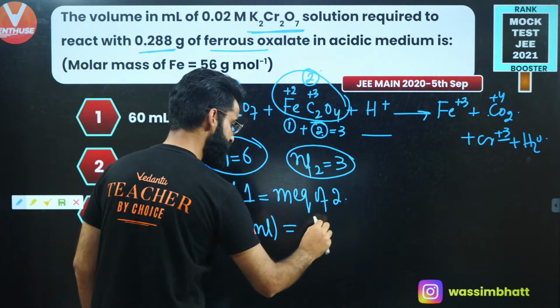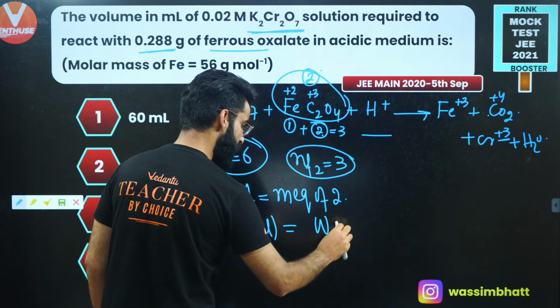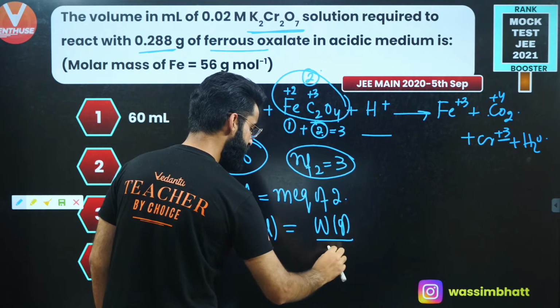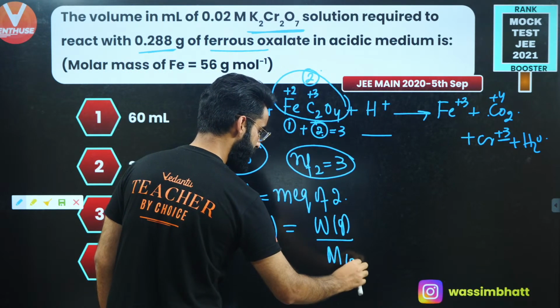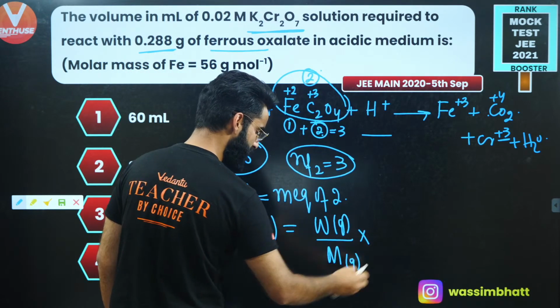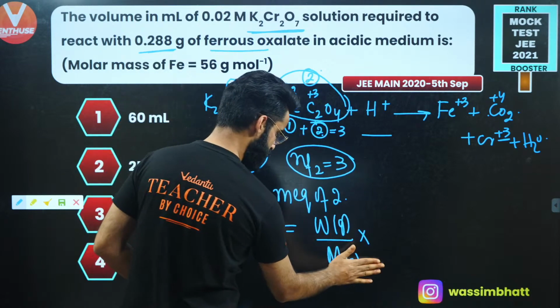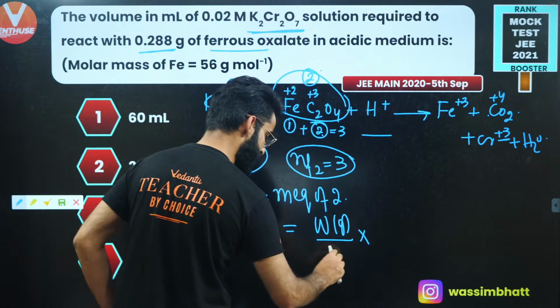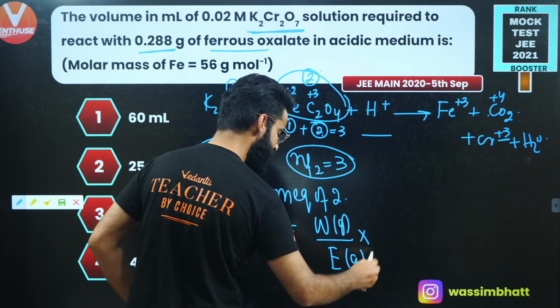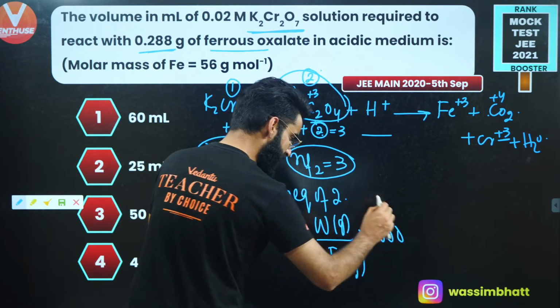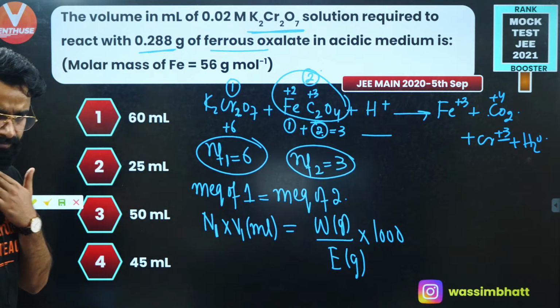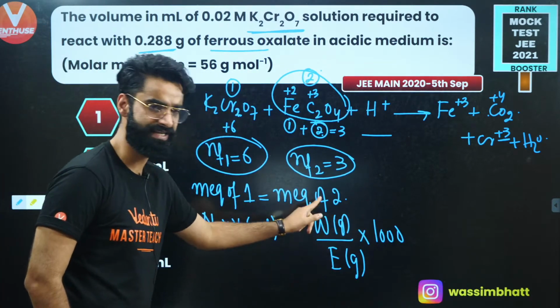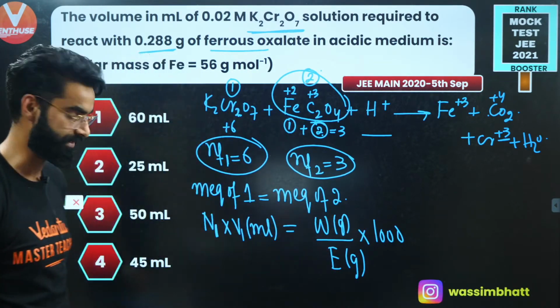So milli-equivalence of ferrous oxalate, I'll be writing given mass of ferrous oxalate divided by equivalent mass of ferrous oxalate multiplied with 1000, right? This is how I'll be writing the milli-equivalence of second, that means milli-equivalence of this ferrous oxalate.